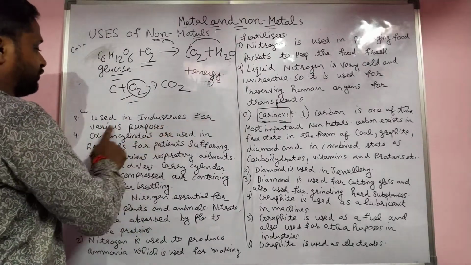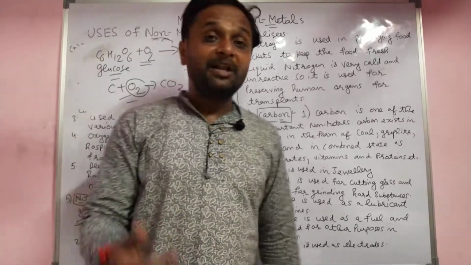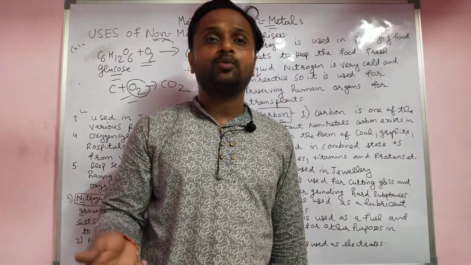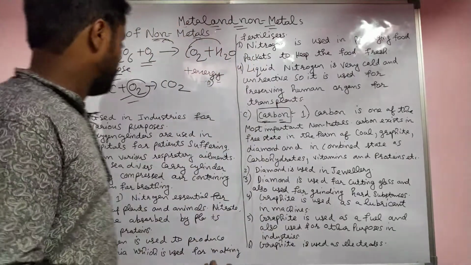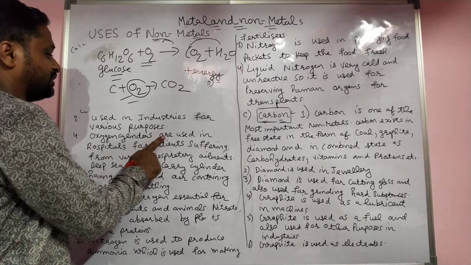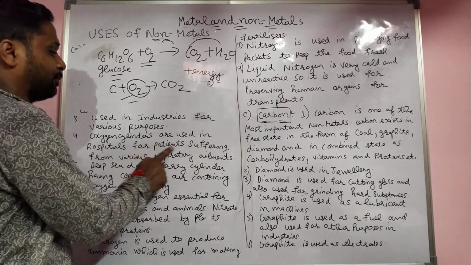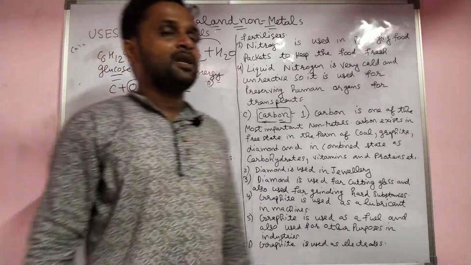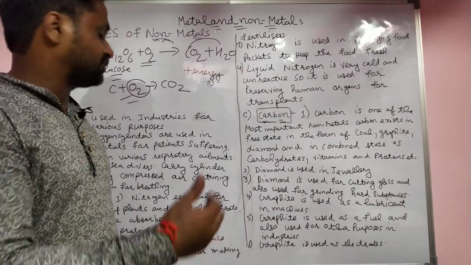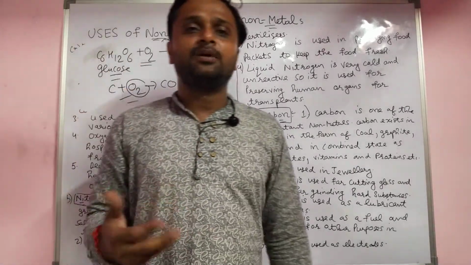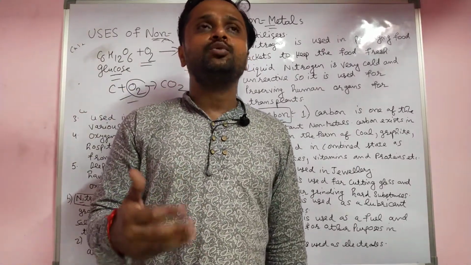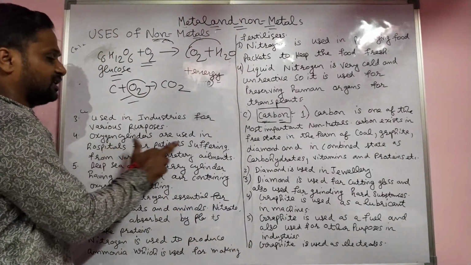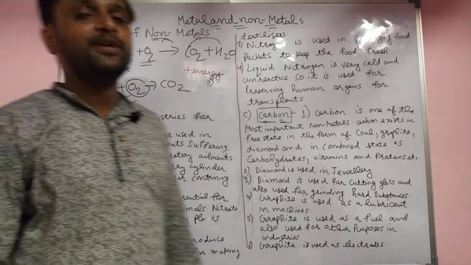Third, see there: oxygen is used in industries for various purposes, for the formation of many different types of compounds. Oxygen cylinders are used in hospitals for patients suffering from various respiratory ailments. The persons who are unable to respire properly, unable to take oxygen properly, we give oxygen in a cylinder, in compressed form, to that patient.